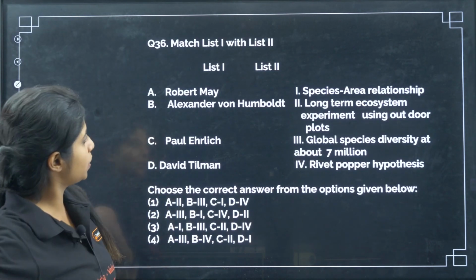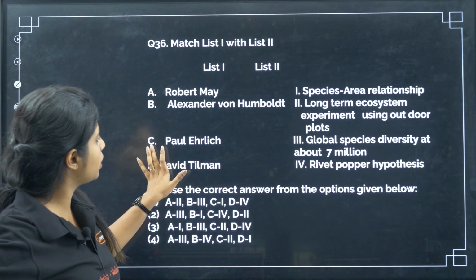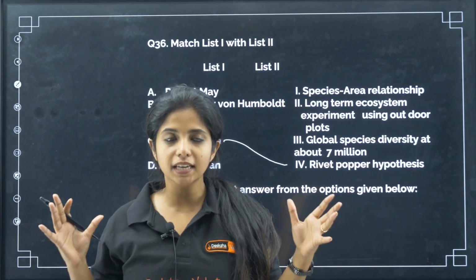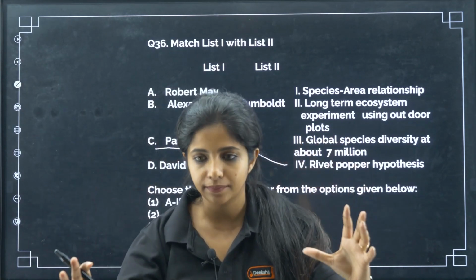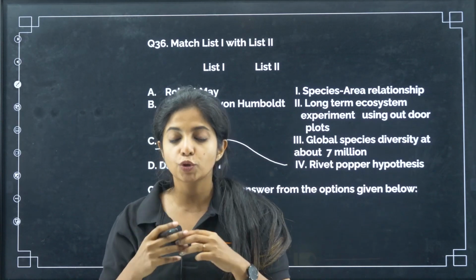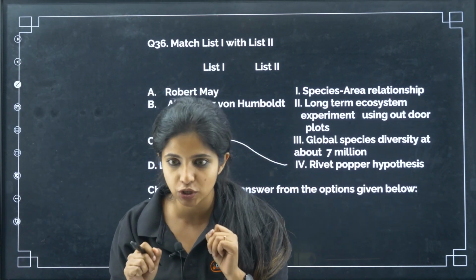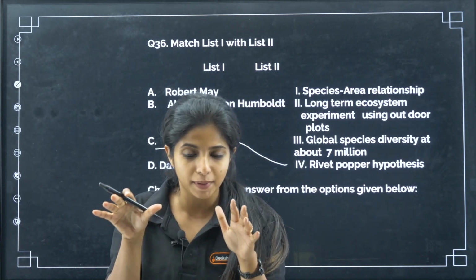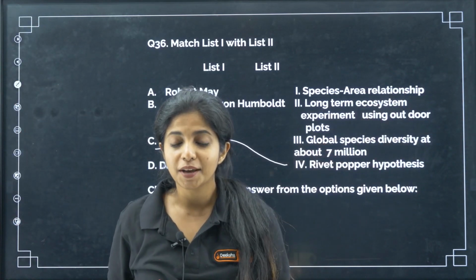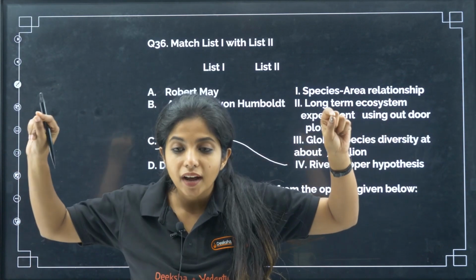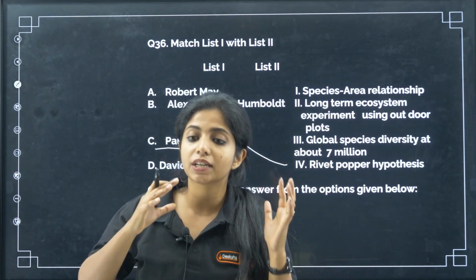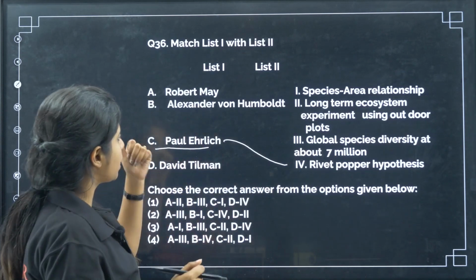My dear children, how do you find it? The easiest one to remember is Paul Ehrlich, because he gave the rivet popper hypothesis. That means he considered the ecosystem as an aeroplane. An aeroplane is fixed together with the help of small rivets. These rivets are the species. If I remove one rivet, that will make the ecosystem go like this. If I remove the rivets from the wings, the ecosystem will anyway collapse. So, the rivets on the wings are the keystone species, the key species which are very important. That was the rivet popper hypothesis given by Paul Ehrlich.